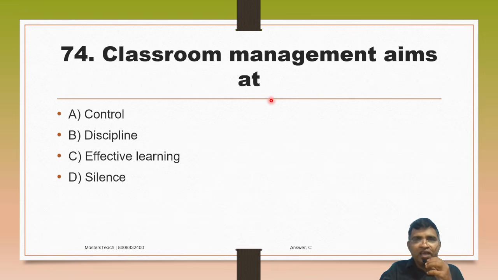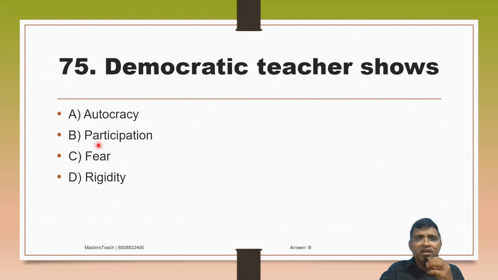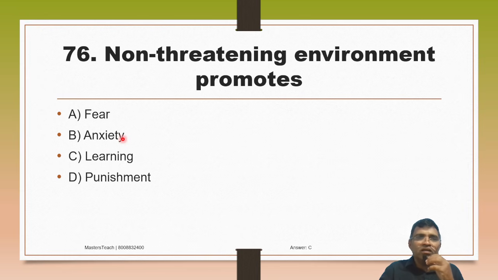Then classroom management aims at A. Control, B. Discipline, C. Effective learning, D. Silence. So classroom management aims at effective learning and teaching. So option C. Then a democratic teacher shows autocracy, participation, fear, rigidity. So a democratic teacher shows participation. Everybody should participate in the classroom. Option B.